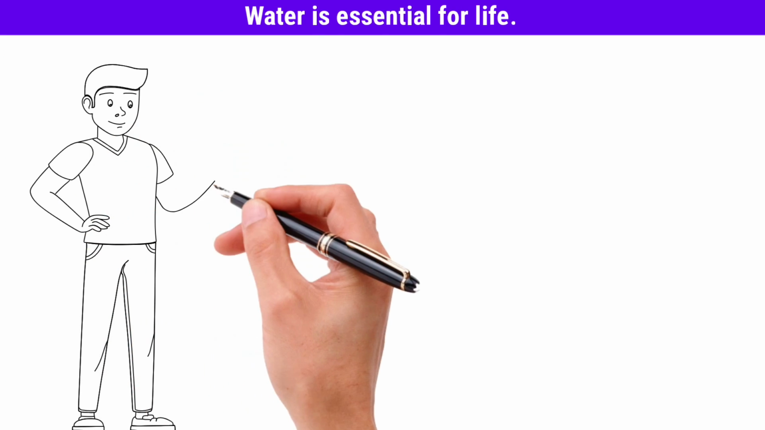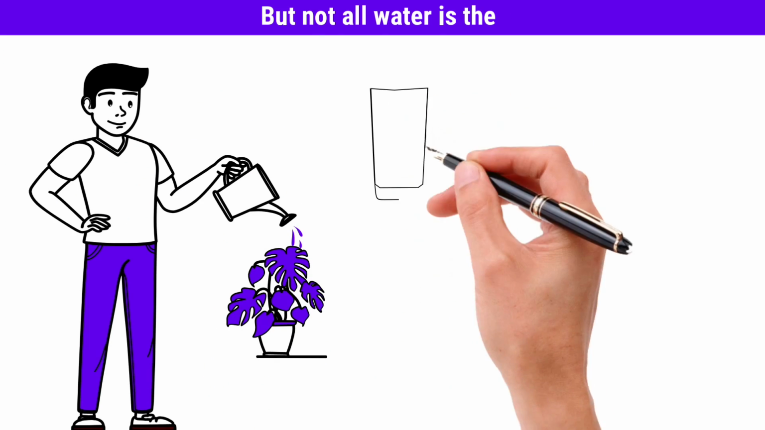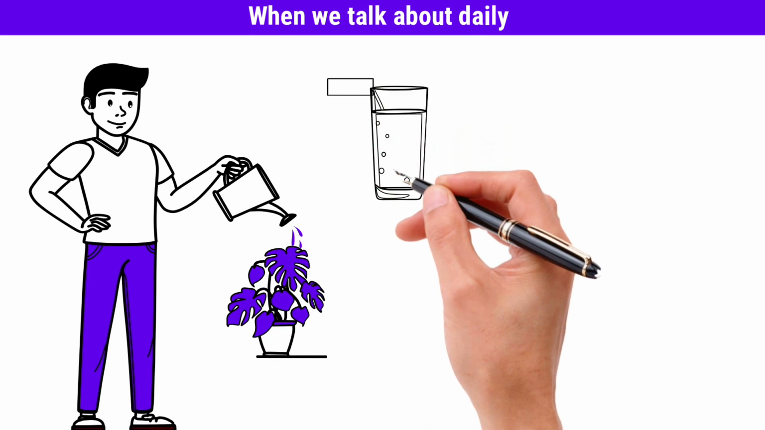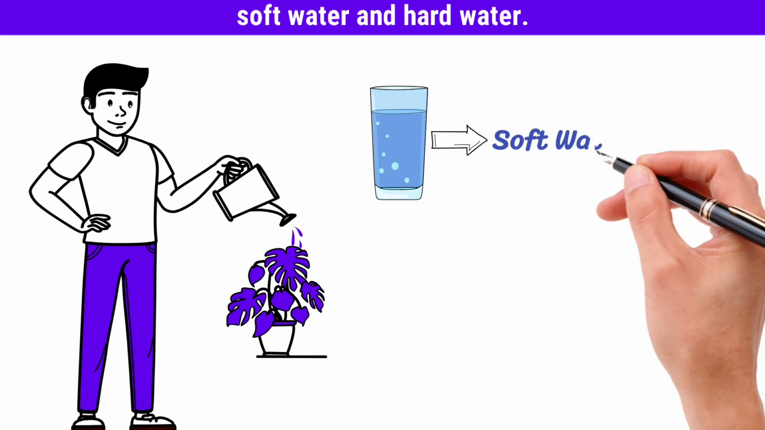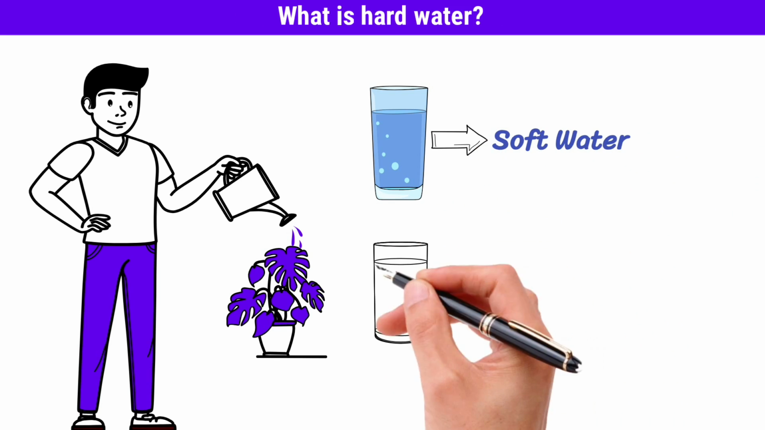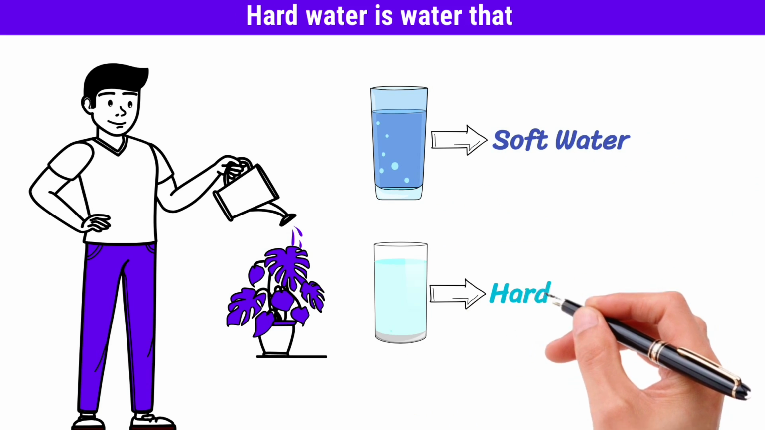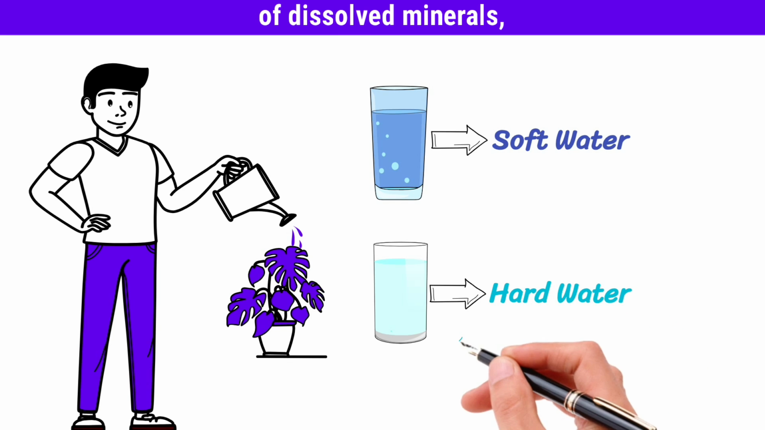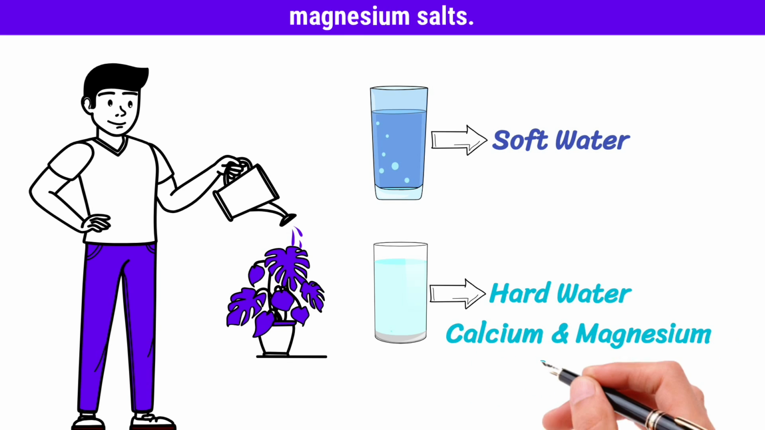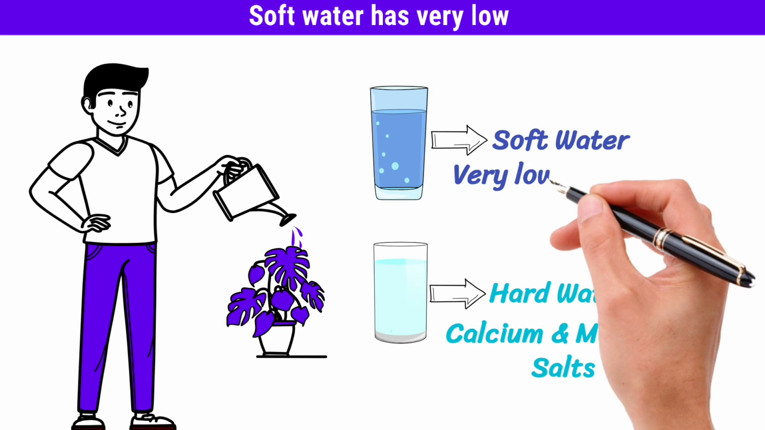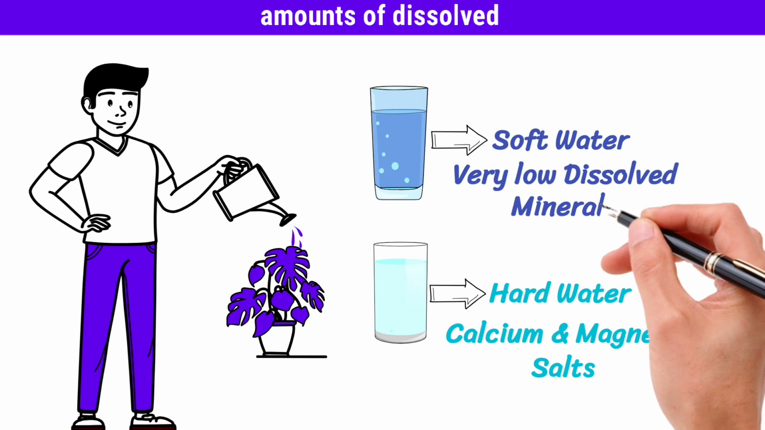Water is essential for life. But not all water is the same. When we talk about daily use, we often hear the terms soft water and hard water. What is hard water? Hard water is water that contains a high amount of dissolved minerals, mainly calcium and magnesium salts. Soft water has very low amounts of dissolved minerals.